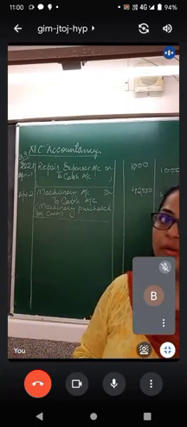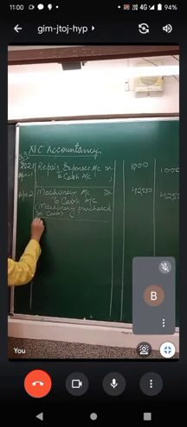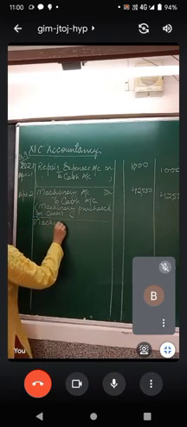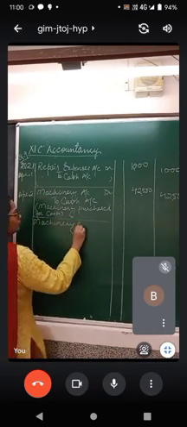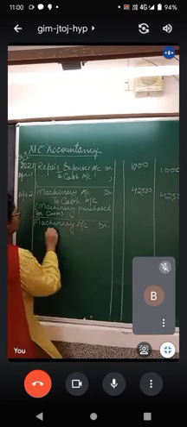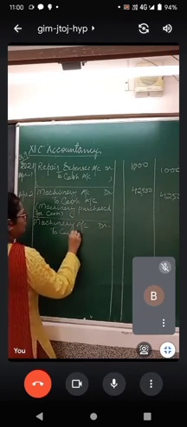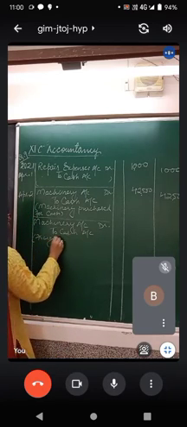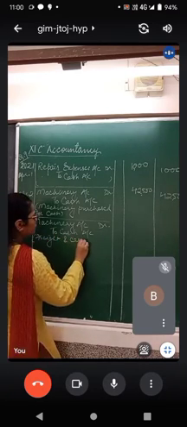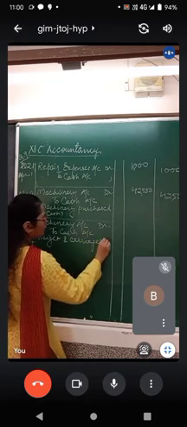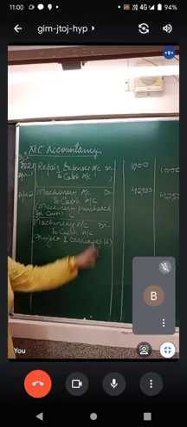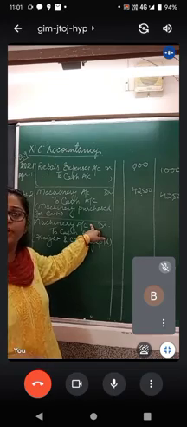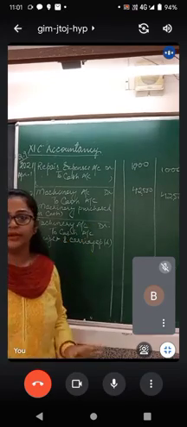So machinery account debit again to cash. Freight and carriage paid. Now listen, because you have paid it for a machinery, so you have written machinery account debit.